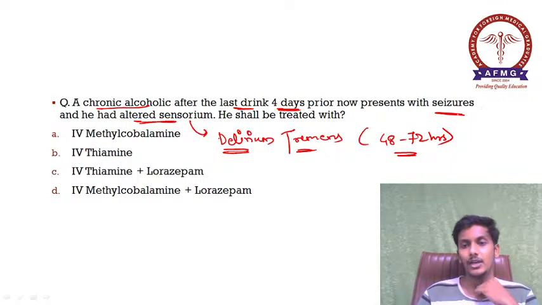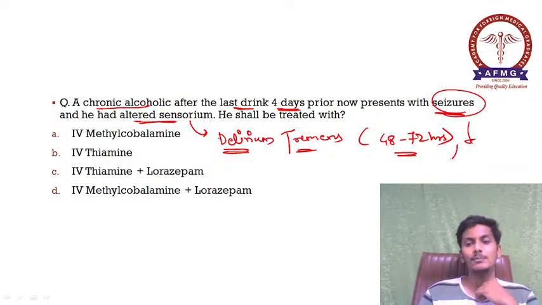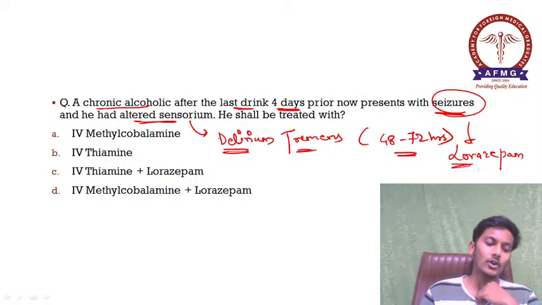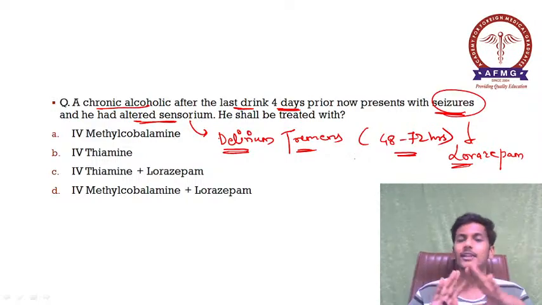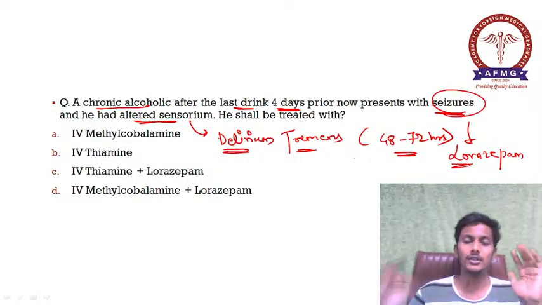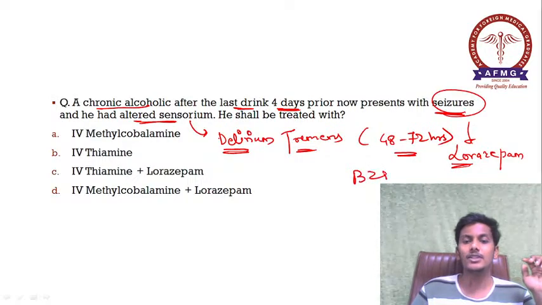So since there are seizures, we definitely have to give lorazepam. So the first two options are anyway ruled out. Lorazepam is necessary in cases of alcoholic withdrawal seizures. Please remember, no anti-epileptic drugs are used in cases of alcoholic withdrawal seizures. We tend to use benzodiazepines, which are safer options.